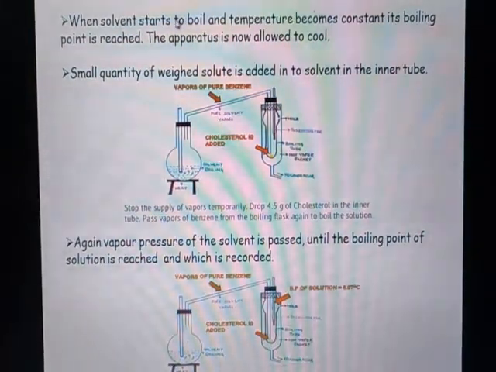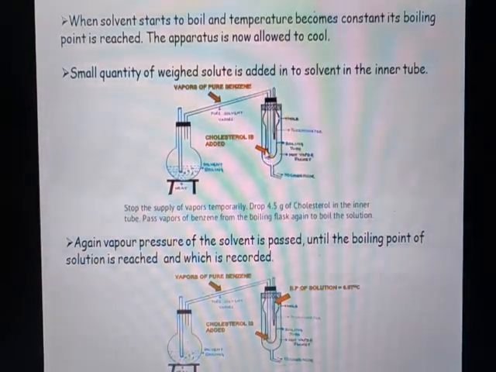When the solvent boils and the temperature becomes constant, its boiling point is reached. Then the apparatus is allowed to cool down. Later, a small quantity of a weighed solute whose molecular weight is to be determined is added into the solvent in the inner tube.